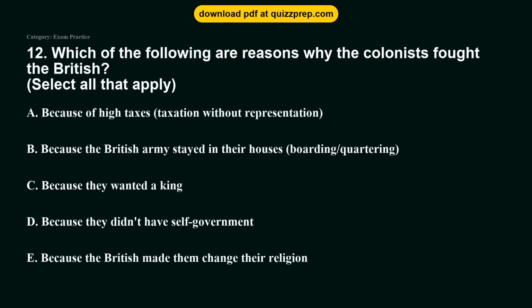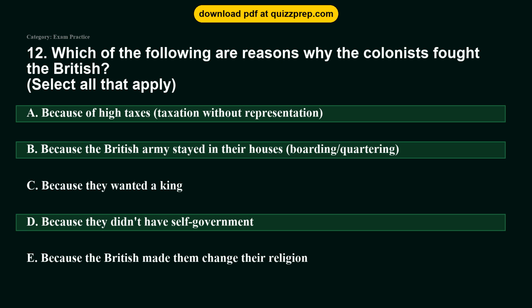Question 12. Which of the following are reasons why the colonists fought the British? Option A. Because of high taxes, taxation without representation. Option B. Because the British Army stayed in their houses, boarding/quartering. Option C. Because they wanted a king. Option D. Because they didn't have self-government. Option E. Because the British made them change their religion. The correct answers are options A, B, and D.